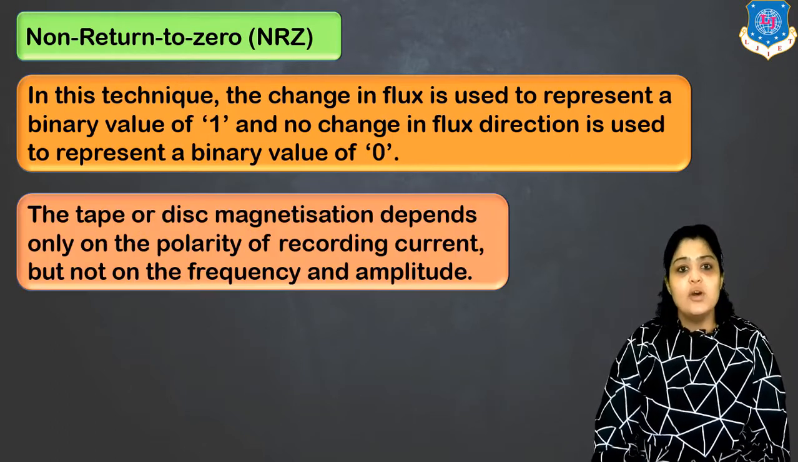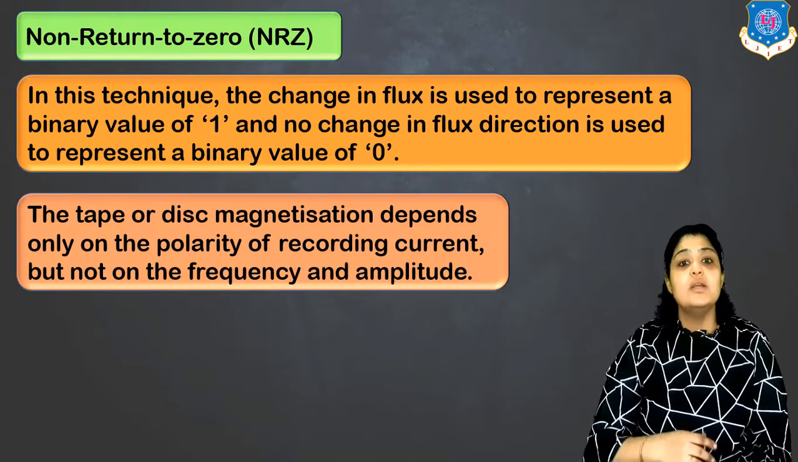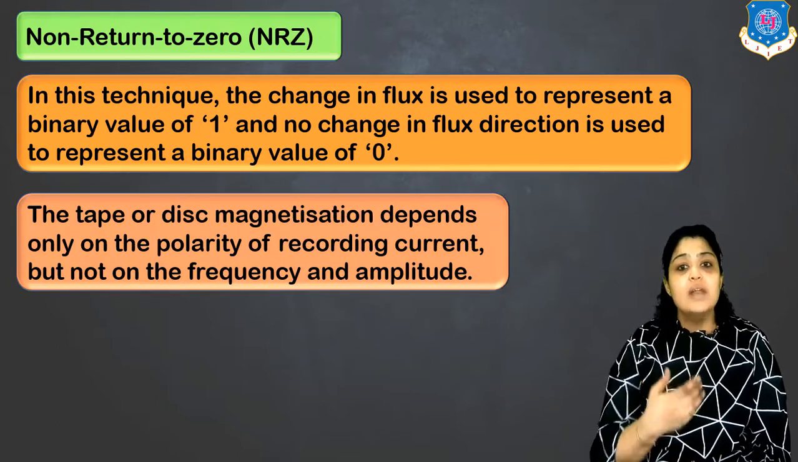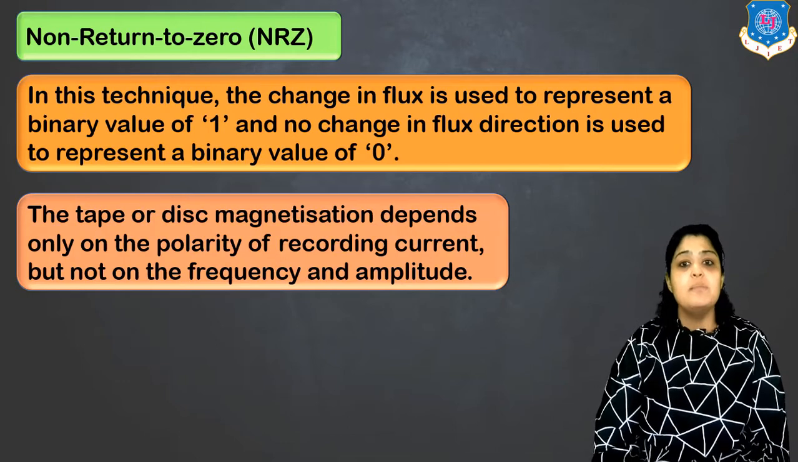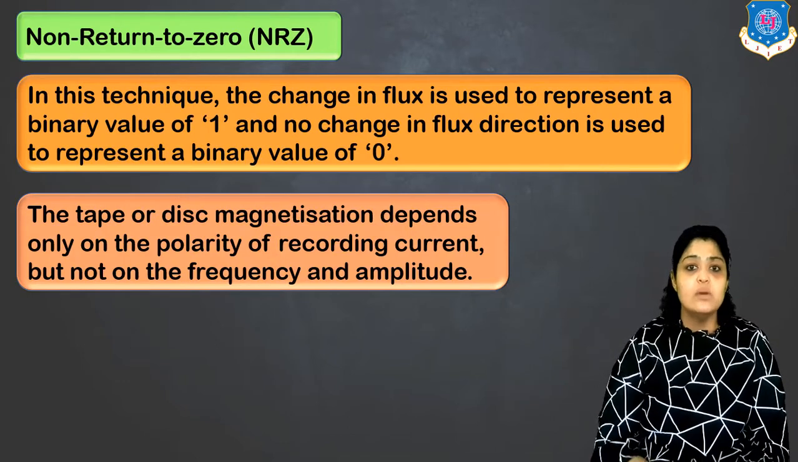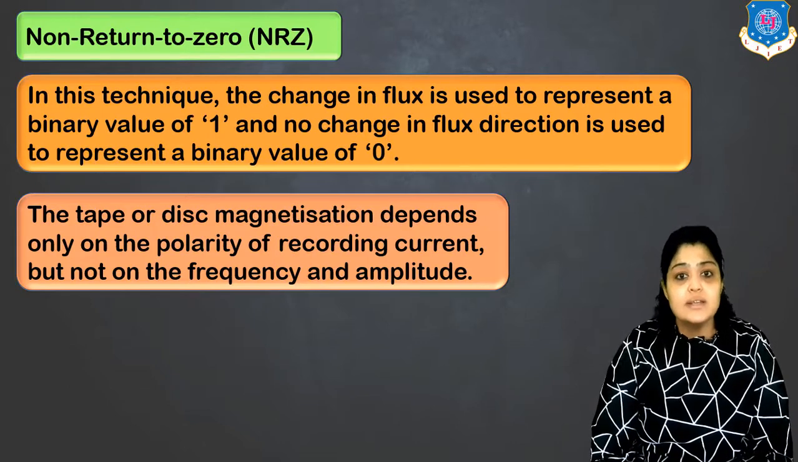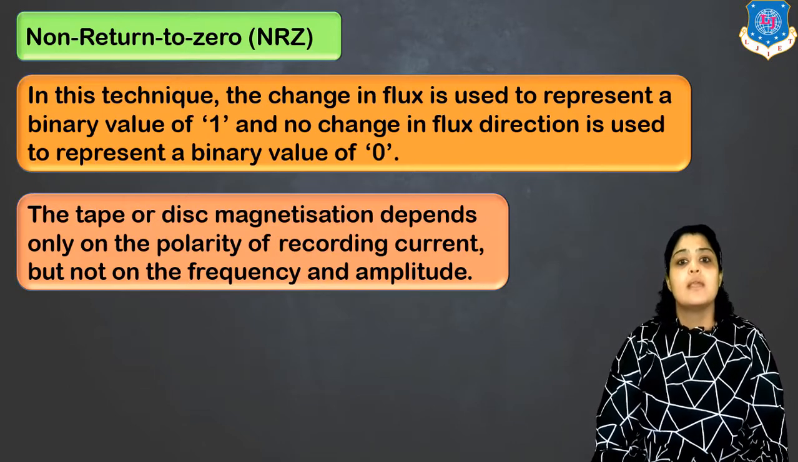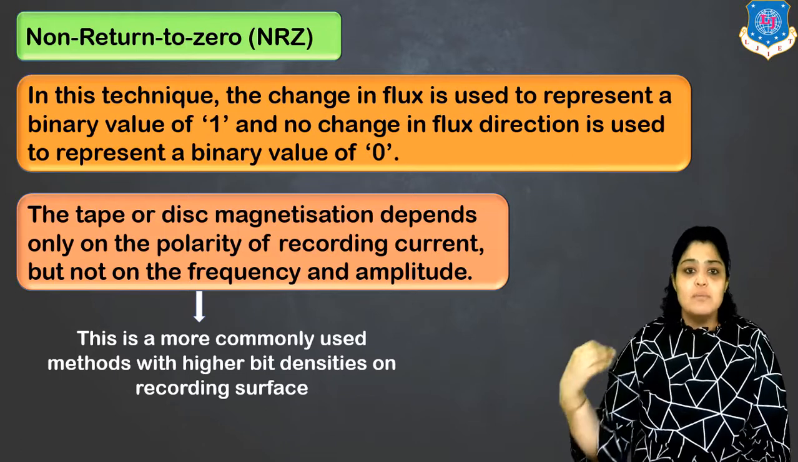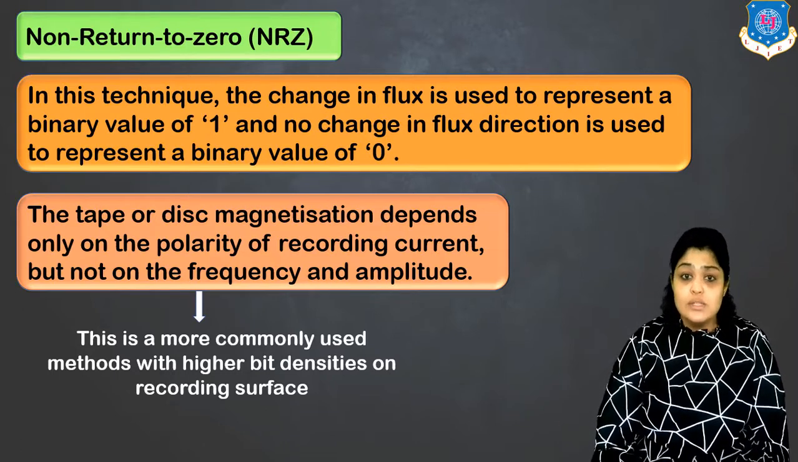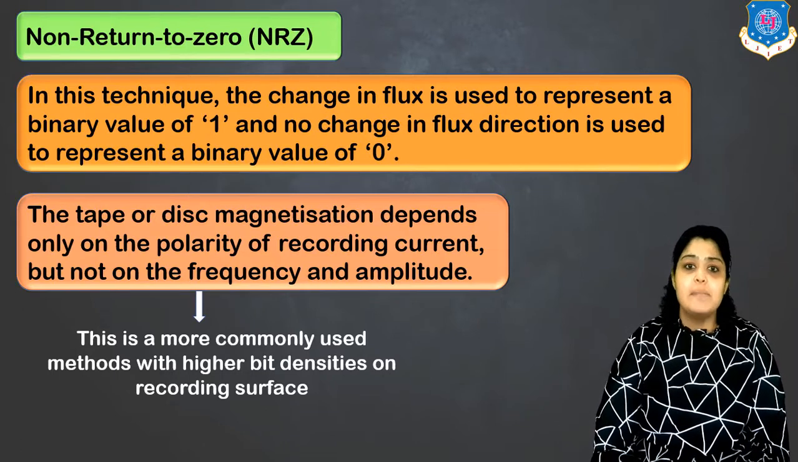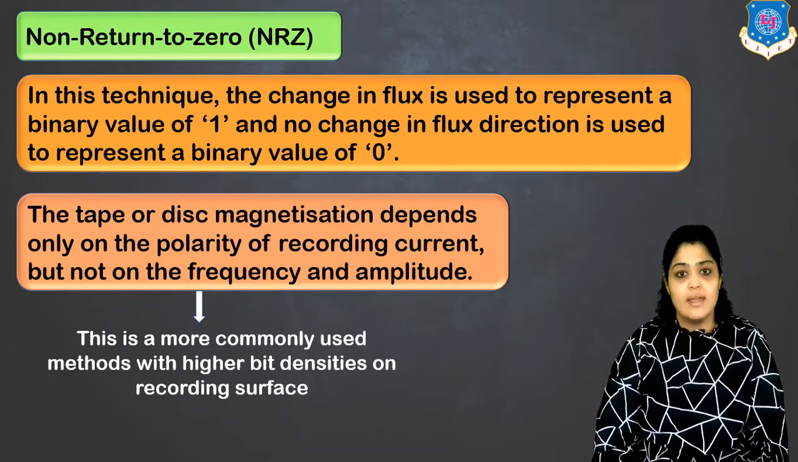The magnetic tape or disc magnetization depends upon the polarity of recording current. It doesn't depend upon the frequency and amplitude. Polarity is important because that polarity will tell us whether the flux has changed or not. This method is a more commonly used method and it also has a higher bit density as compared to the return to zero technique.